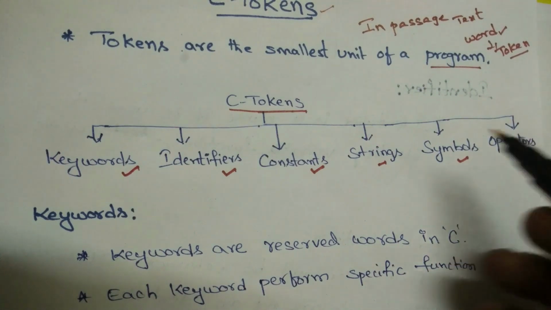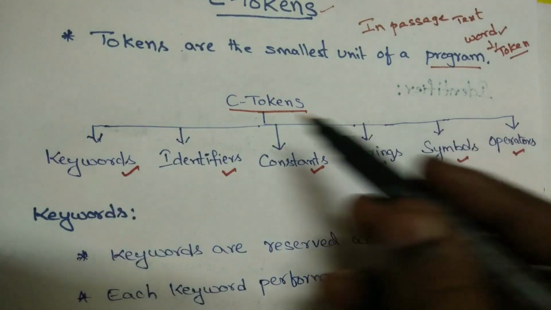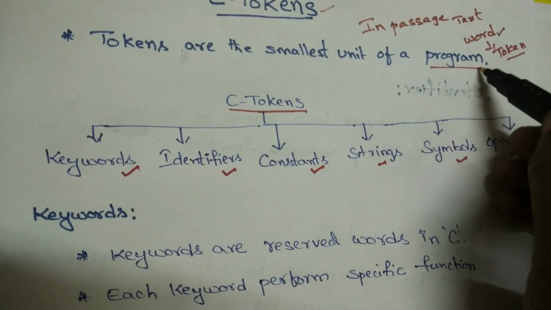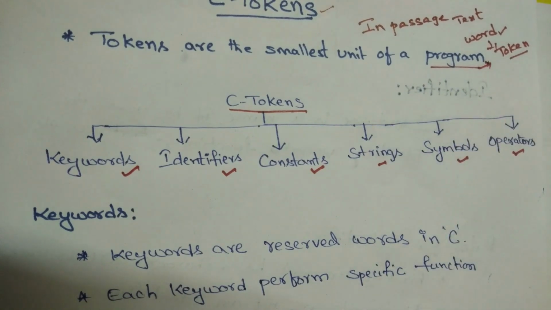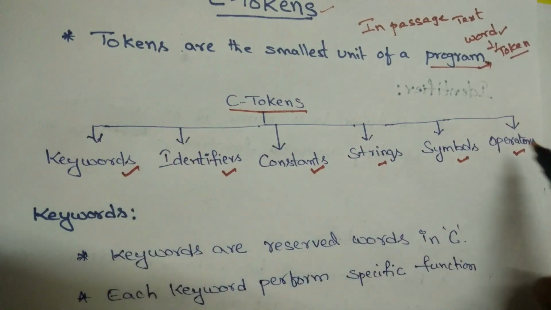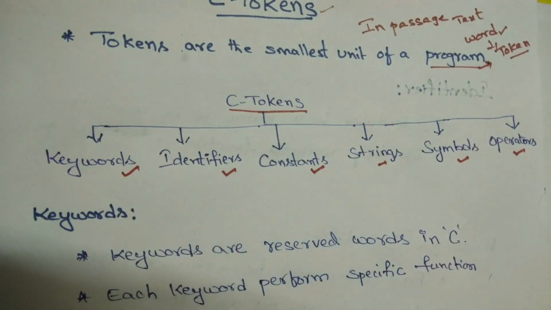By using all these 6 tokens, I write any C program. That's why these are all called C tokens.